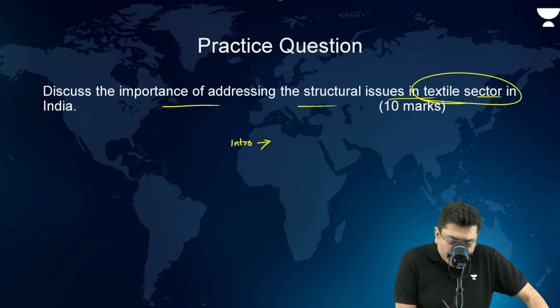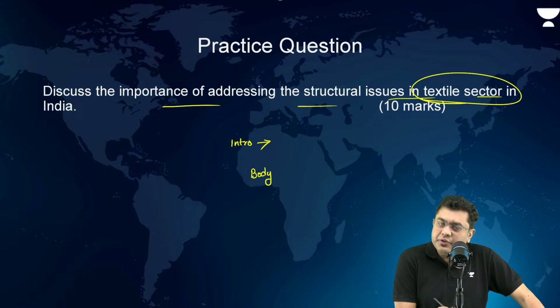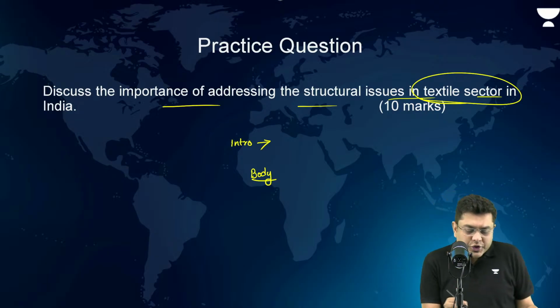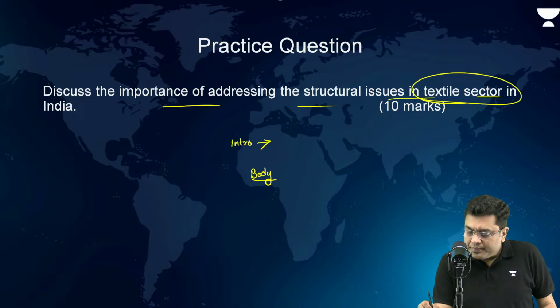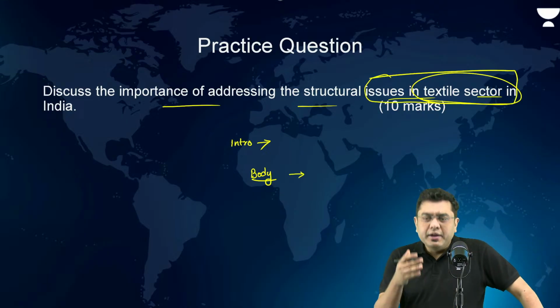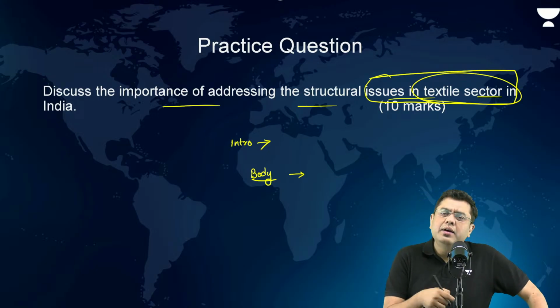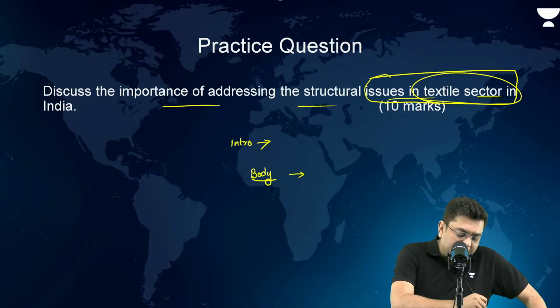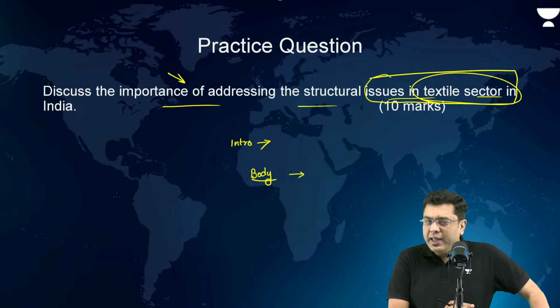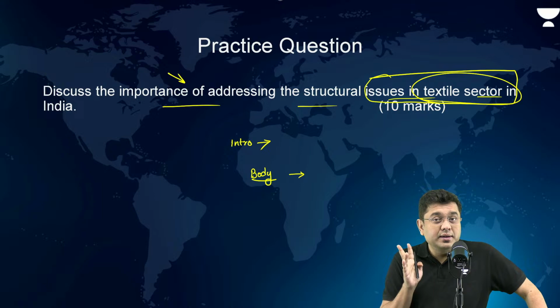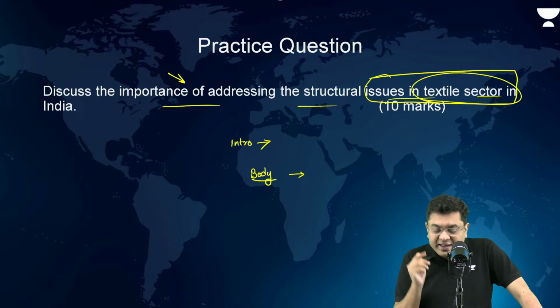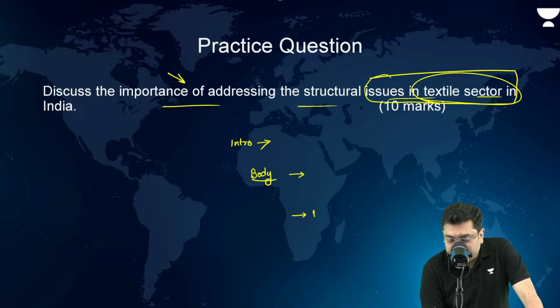Then after that, when you talk about the body, that is when you address parts of the question. First part of the question, the issues. What are the issues? So the textile sector in our country faces certain inherent issues. So then you mention the issues, and then why is it important? So that is where importance of addressing the, okay, solution is not asked. Solution to those issues is not asked. Importance of addressing the issues. So that is when in the second part of the body, importance of textile sector.